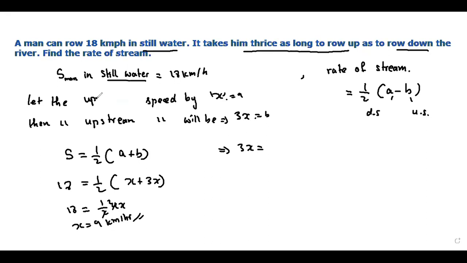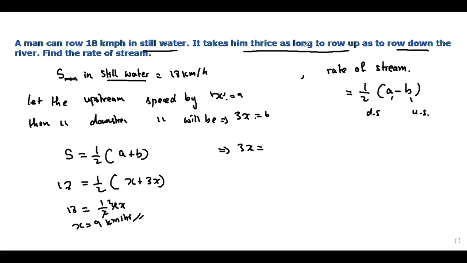All right. Let the upstream speed be x. Then the downstream speed will be 3x, because it will take 3 times more time. So 3x should be the downstream speed. Remember, the question says thrice as long to row up, so it will take 3 times more time than to go down.